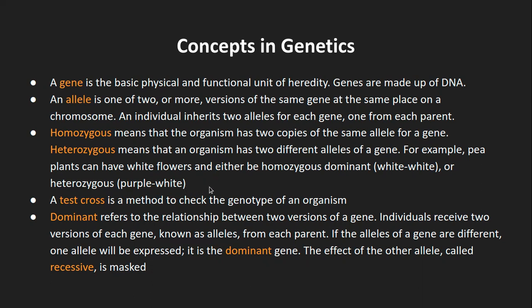Then in that case, white was the dominant allele and purple was the recessive allele. So whichever gets expressed out of a heterozygous pair of alleles is called dominant, and the allele which is not expressed is called recessive. This part, is it clear, or does anyone have any doubt?